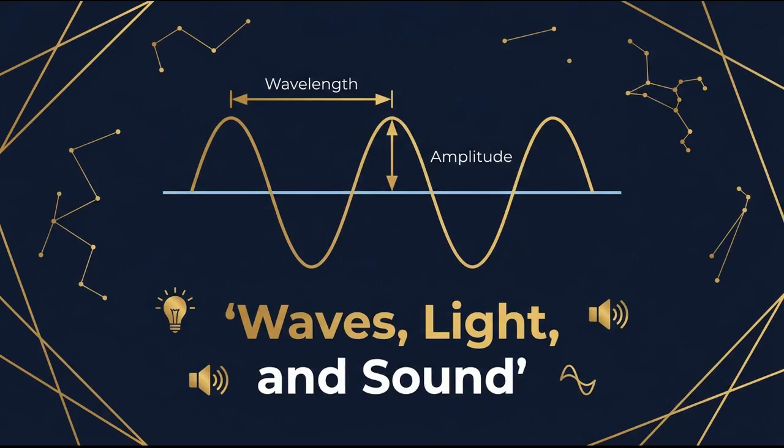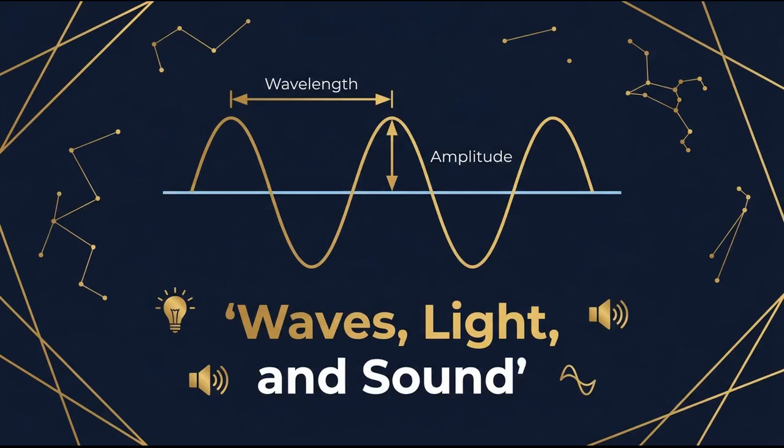Waves are caused by vibrations, and they transfer energy as they travel, without permanently transferring matter from one place to another. In a transverse wave, the particles of the medium vibrate perpendicularly, or at right angles, to the direction of wave travel. Key formulas link wave properties together. Period is the reciprocal of frequency, and wave speed equals frequency multiplied by wavelength.